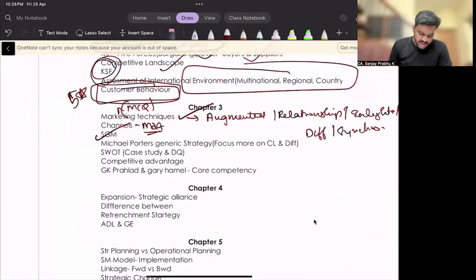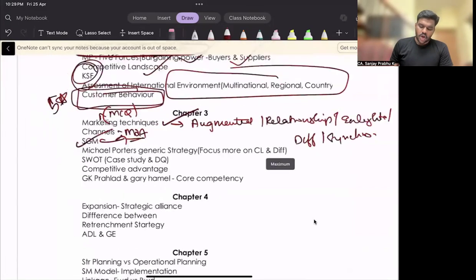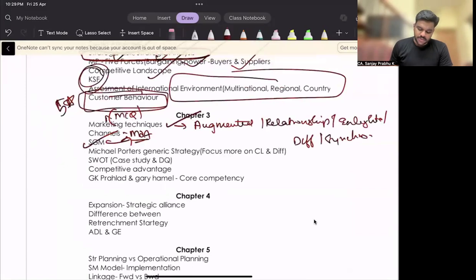That is a probability of asking it in May 25. Michael Porter's generic strategy: cost leadership, differentiation, focus. Please focus more on cost leadership and differentiation. Focus strategy has already been tested in, I think, September 24. So please focus more on cost leadership and differentiation.